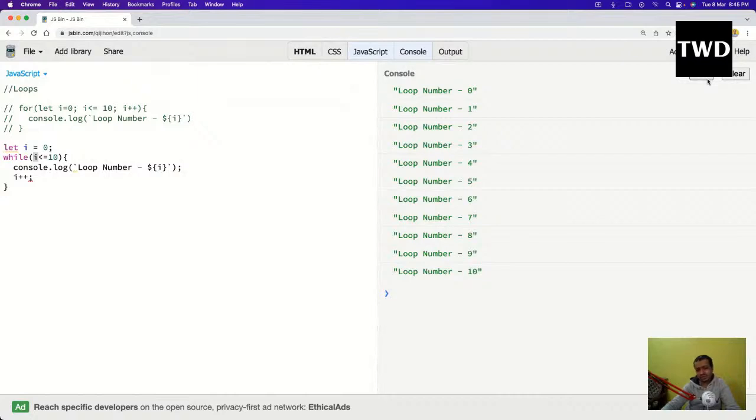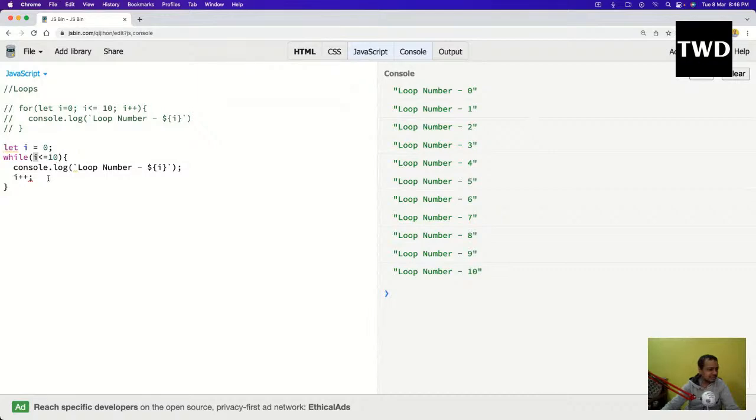But why is the while loop not preferred over for loop? That is the question. While loop is much easier to understand, and I have explained all those things, but it is not preferred. There is a reason behind that. The reason is that developers sometimes become, their mind goes blank sometimes. That happens with all the developers.